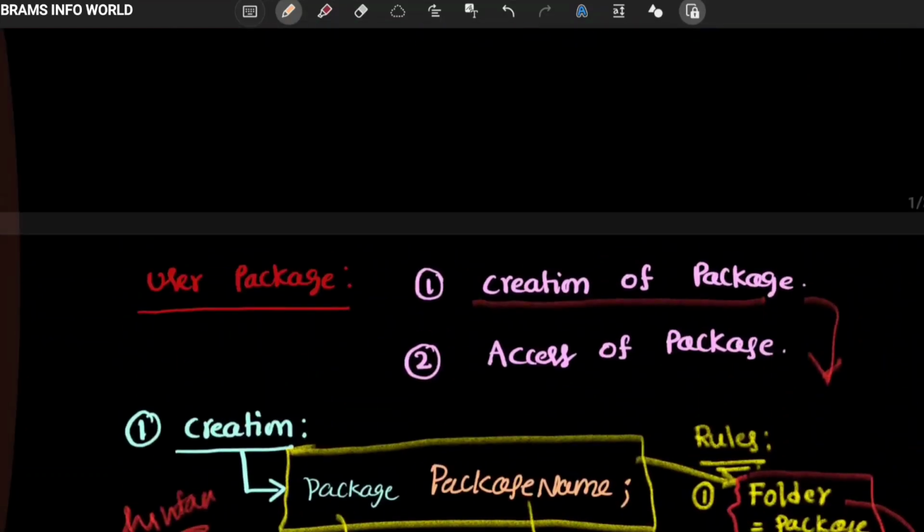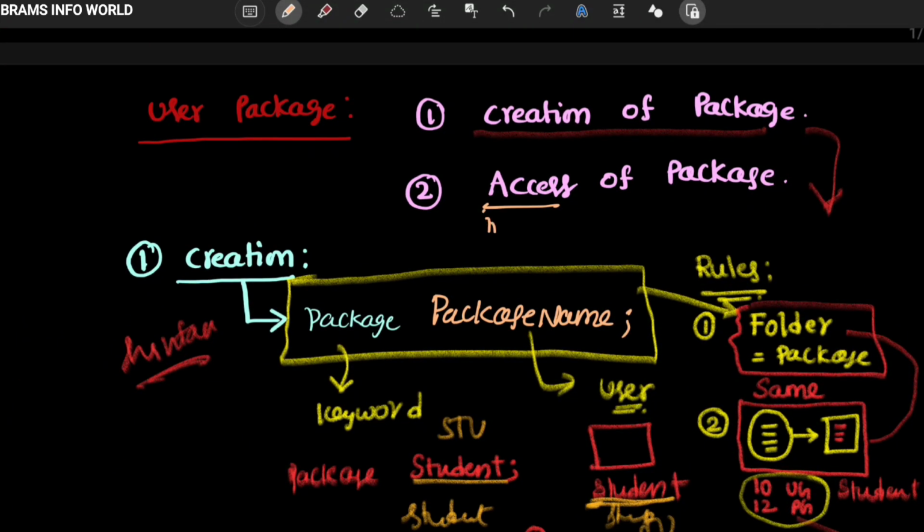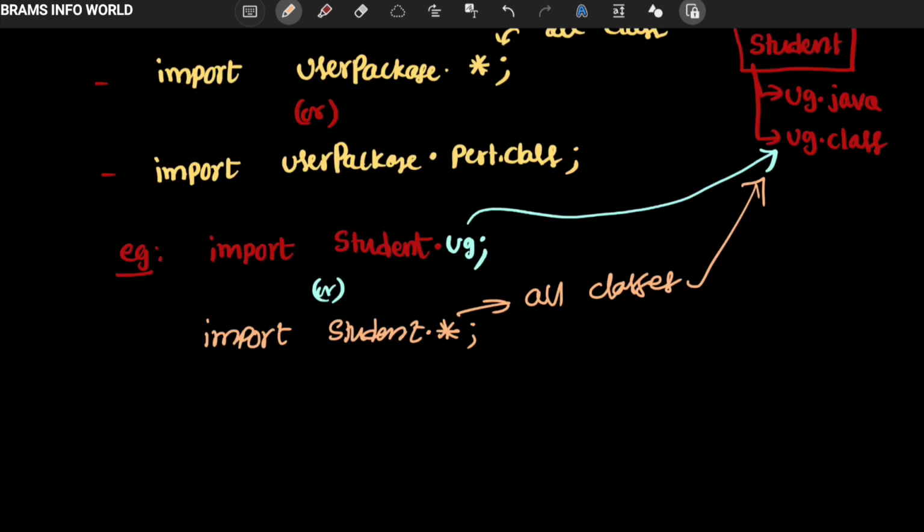How to access? To access we should use import, and for creation we use the keyword package. So this is the way we have to do that. Let us implement that program again. Now I'm going to create the main program. I'm using the import keyword. What is my package? Student is my package, and star means whatever classes we have, we are accessing everything.